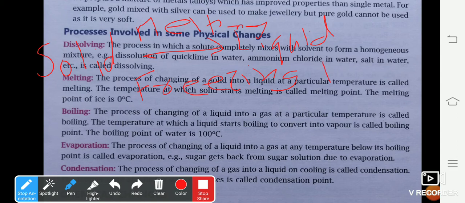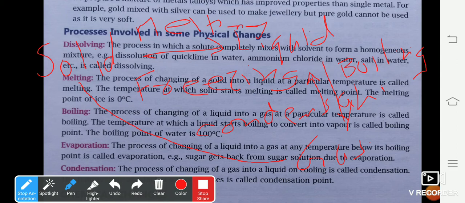At the same time, the process of converting a liquid into a gas is called boiling. And the process of converting a gas back to liquid is called condensation. Now, there's a process called sublimation in which a solid directly gets converted to a gas. And please remember, students, the process called sublimation.